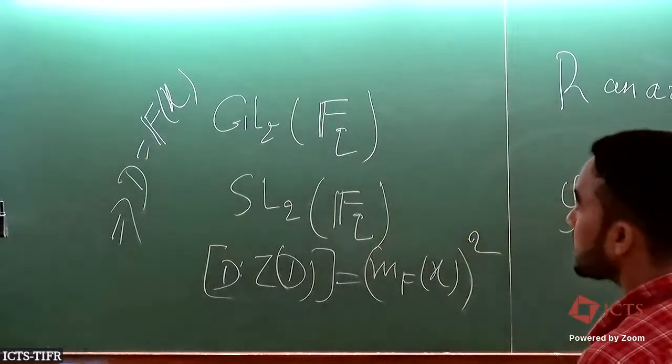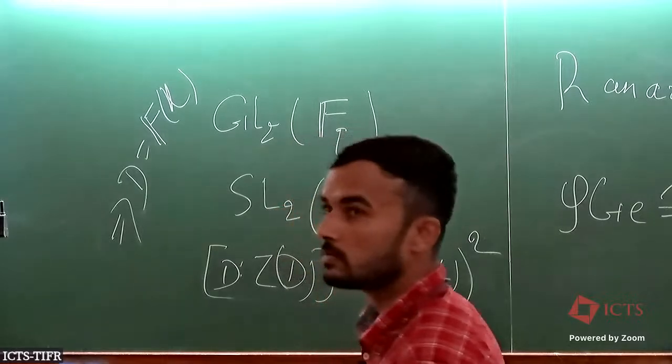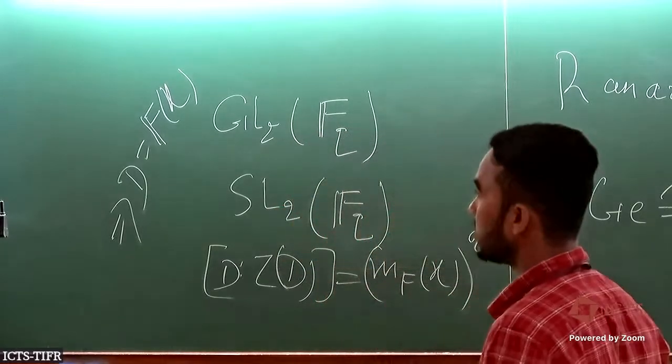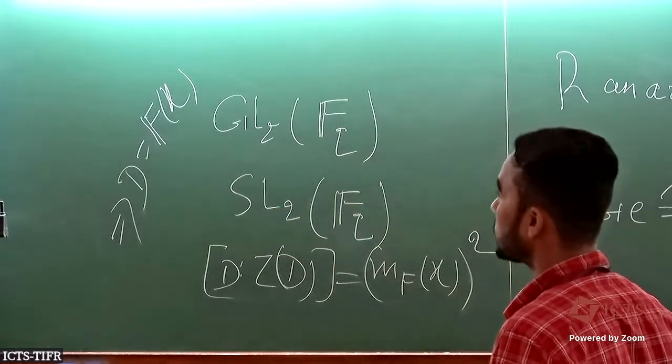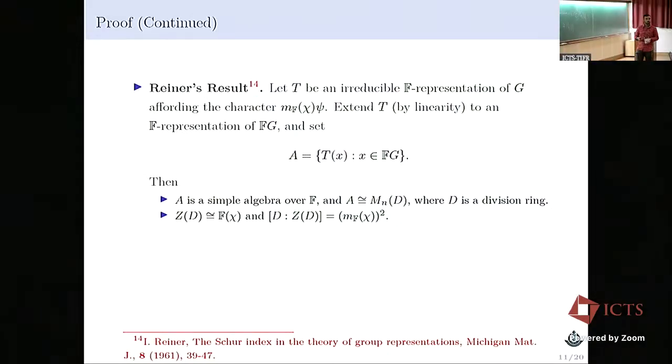For Schur index 2, we have also derived something for what are called VZ groups. This is another class of groups. I am not going to tell more about that. But for Schur index greater than 1, it is very difficult because there are so many examples of division rings. But for these groups, at least, one can derive it. We are working on that. I don't know whether we will be able to do it or not.